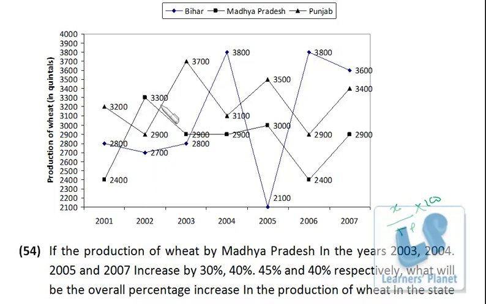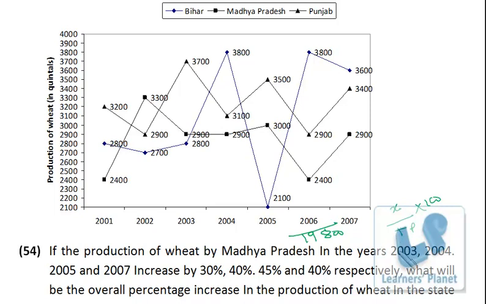Okay, 4 and 3, 7, 9, 16, 25, 25 and 4, 29, 29 and 9, 38. 3 carry, 3 into 5, 6, 7, 8, 9, 10, 11, 12, 13, 14, 15, 16, 17 and 2, 19. Okay, so that is the total production, that is 19800. Okay, now we quickly see the increase.